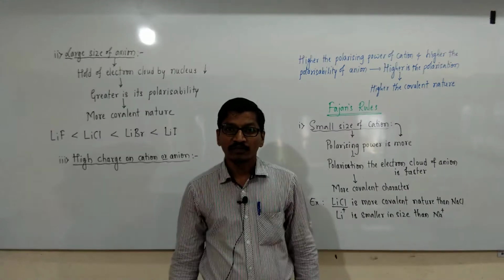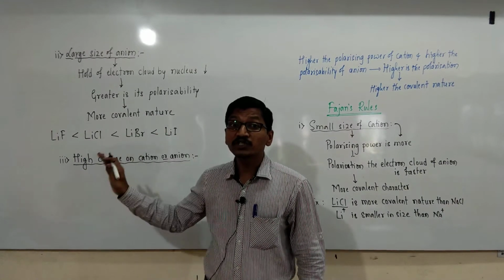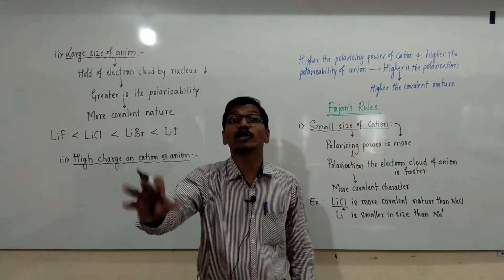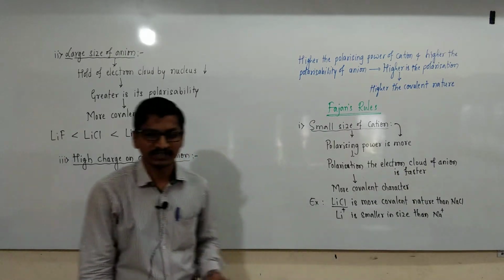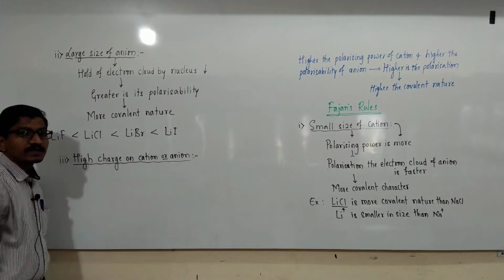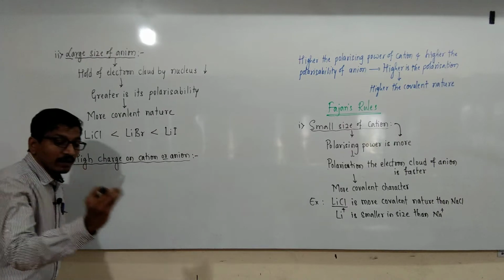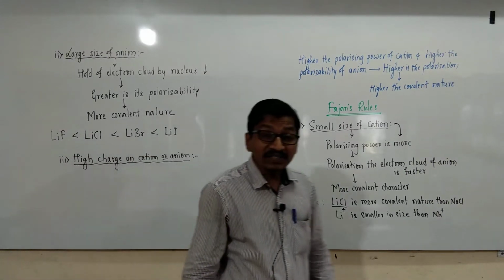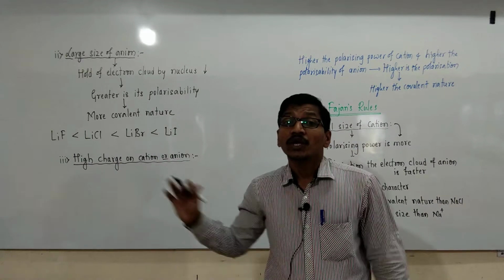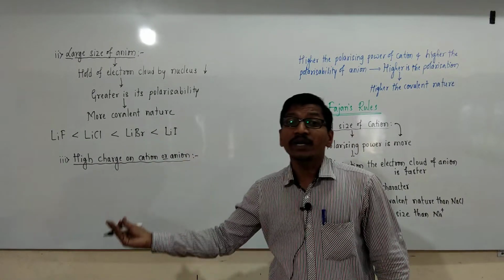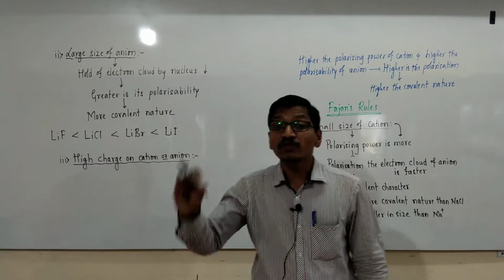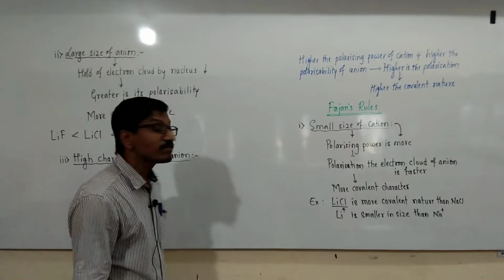These Fajans rules are exactly the reverse of the factors favorable for ionic compounds. Let us consider cations. The larger size of cations easily distort the anion, and these larger cations have high polarizing power.